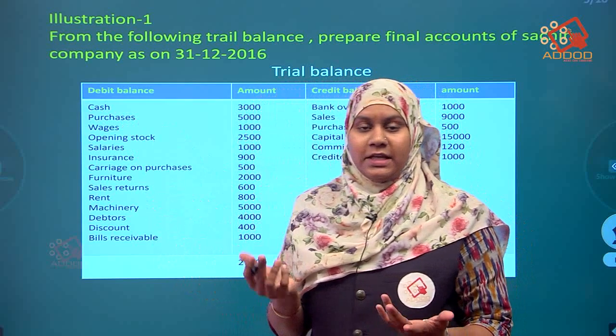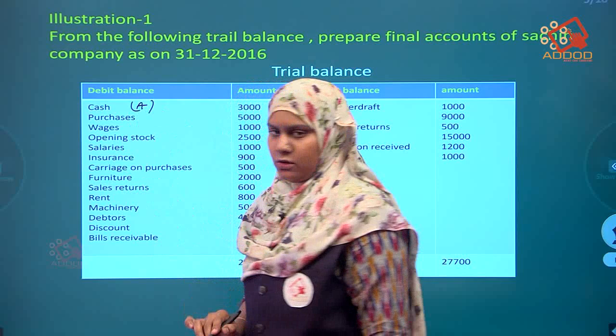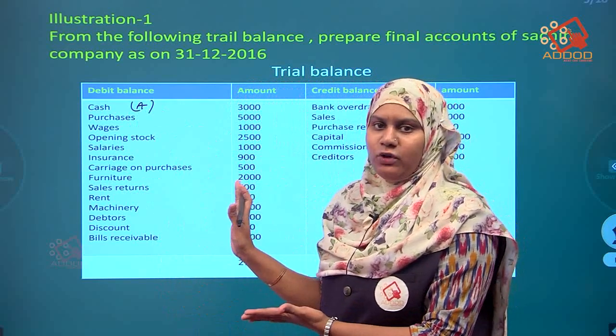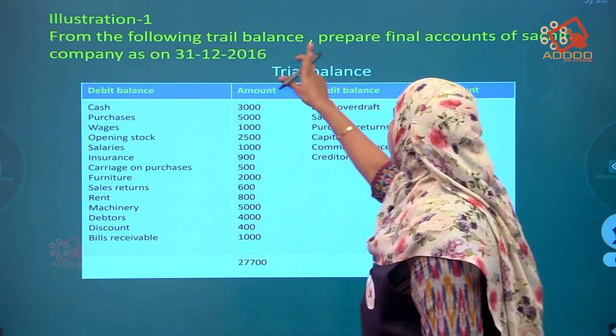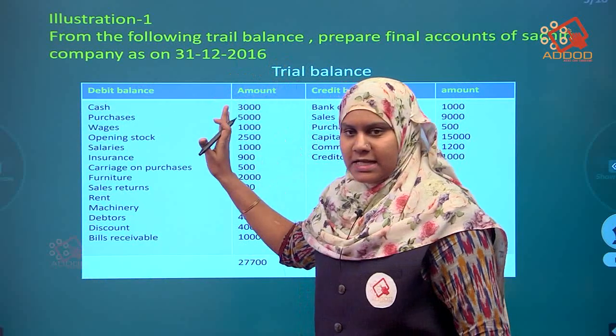Cash. Cash means it's an asset. Let me write asset. You have to write down like this first of all. After reading the question, you have to write down like this. I will read the question for you. From the following trial balance, prepare final accounts of Sachin Company as on 31st December 2016.